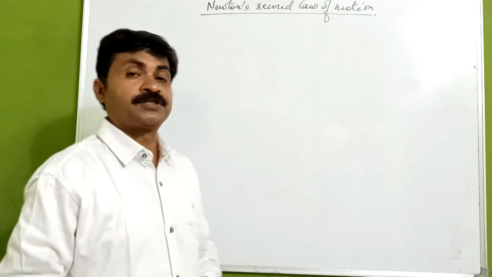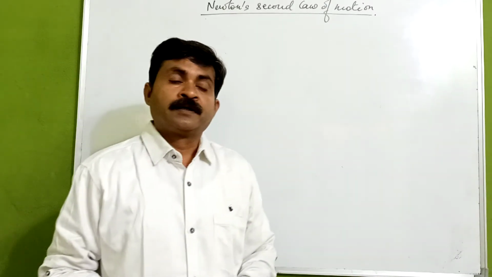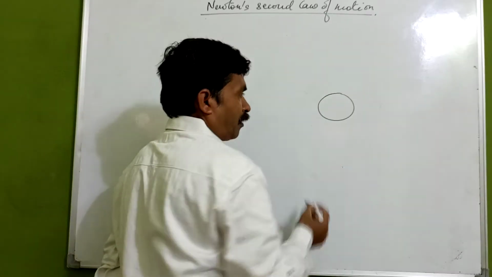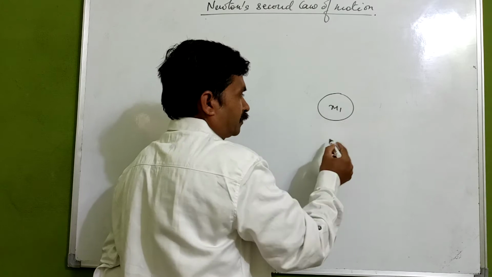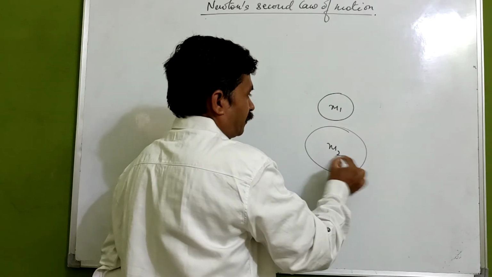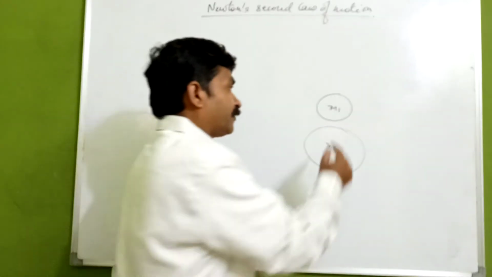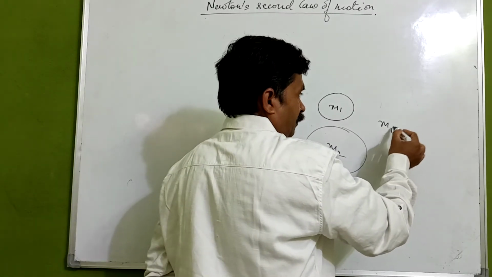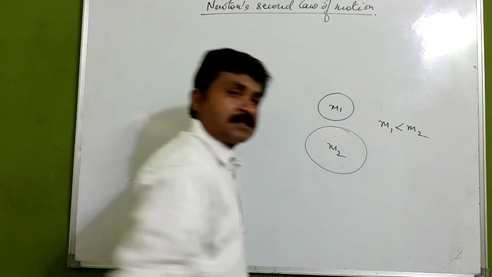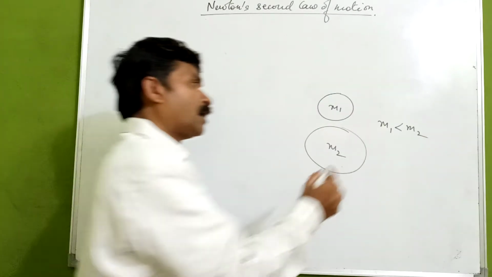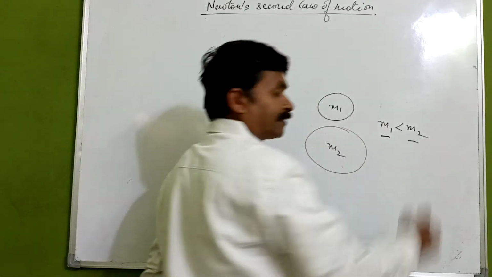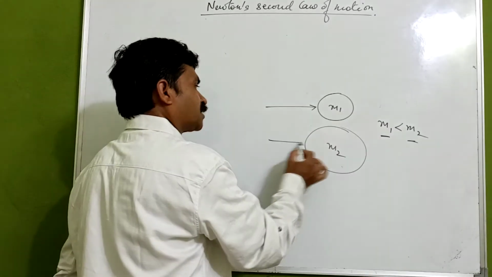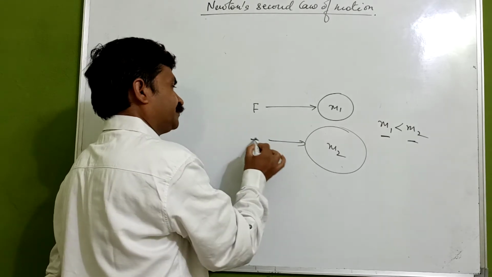it is observed that the lighter object, this one, and this is the heavier one. The lighter object gets more speed, more velocity. We'll talk in terms of velocity: the velocity is going to be more in the case of the lighter object compared to the heavier object.